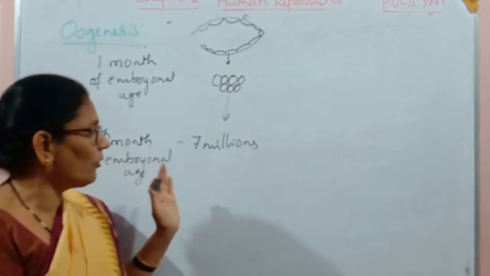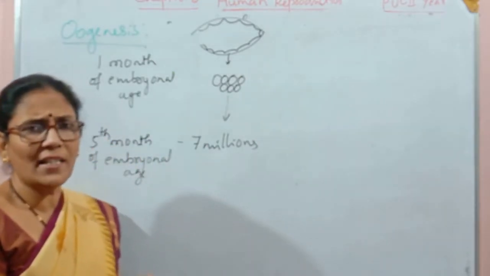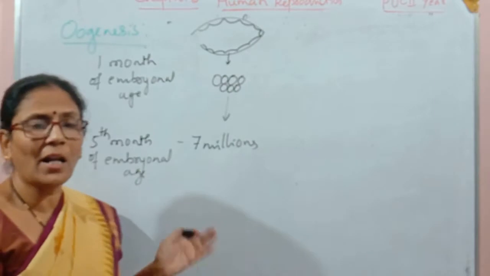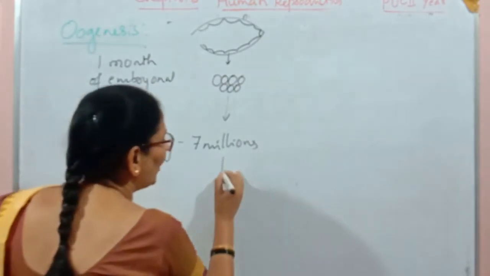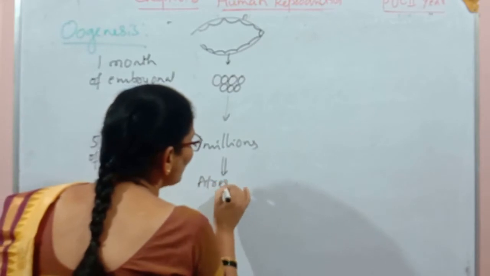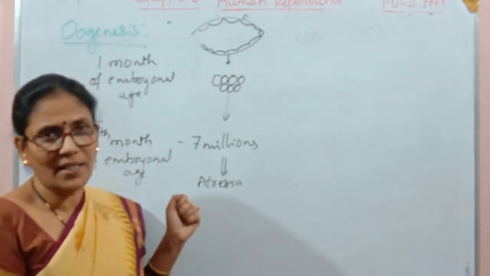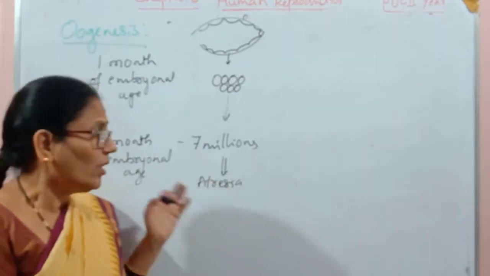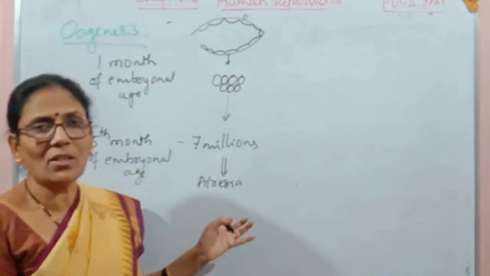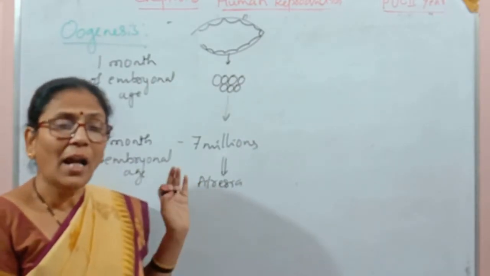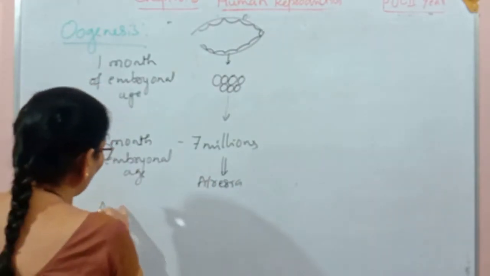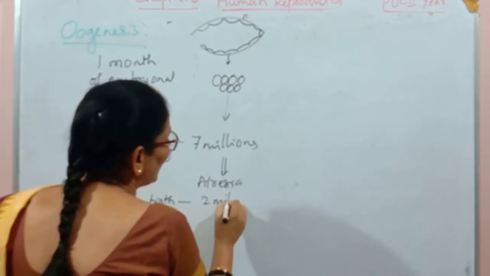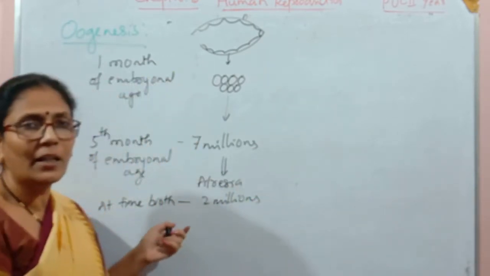These 7 million oogonial cells are not all going to form eggs in future, because most of them undergo a process called atresia. Atresia means shrinkage or degeneration of these cells. Because of this atresia, only a few million oogonial cells remain at the time of birth. At birth, only 2 million oogonial cells are remaining.